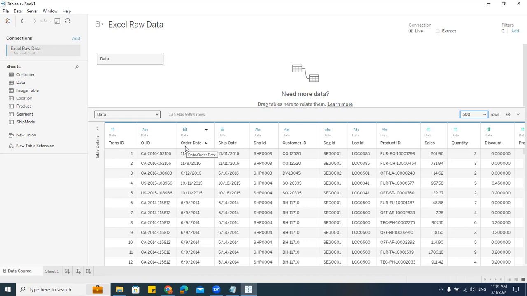Now, what can I do here then? What are the things I can do? Say, for example, I'm reading some data here and I want to sort. If I move the mouse over the column, can you see that one small icon appears? That is actually used for sorting. Now, for example, I will sort by sales.